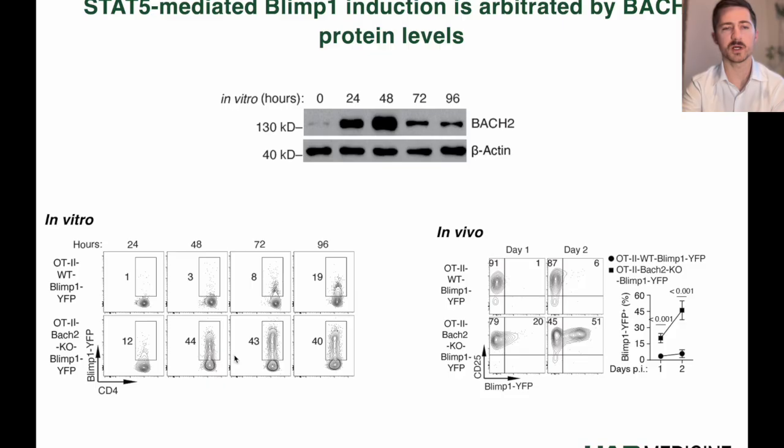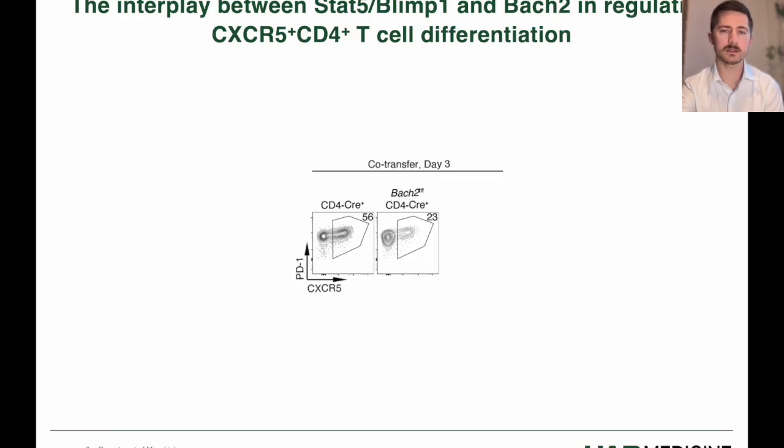We found that the transcription factor BACH2 was transiently upregulated at the protein level after cell activation. And in the absence of BACH2, BLIMP1 was induced at an earlier time point and at much higher levels, both in vitro and in vivo. As BLIMP1 is a known inhibitor of TFH, we would expect to see less TFH in the BACH2 knockout cells. And indeed, we found that there were reduced numbers of CXCR5 positive TFH cells in the BACH2 knockout.